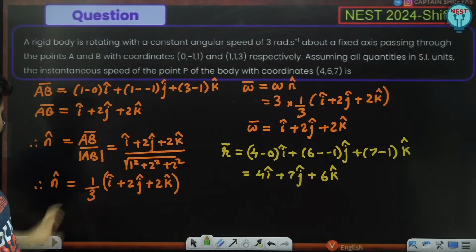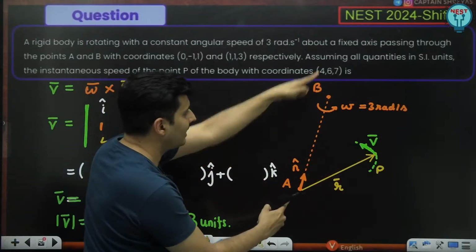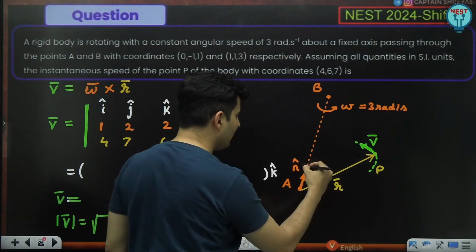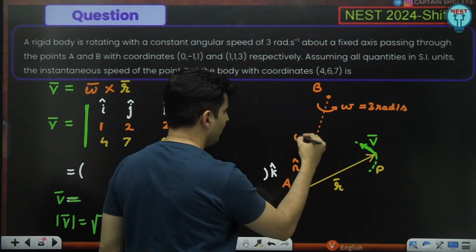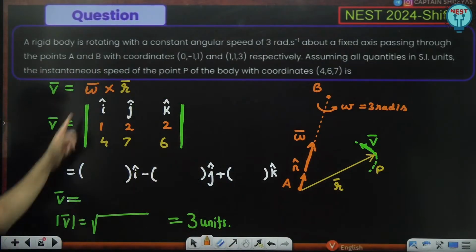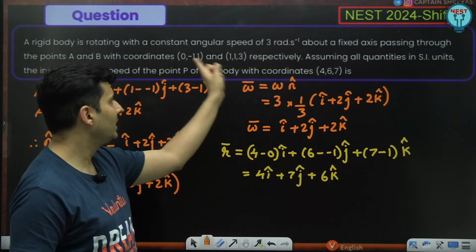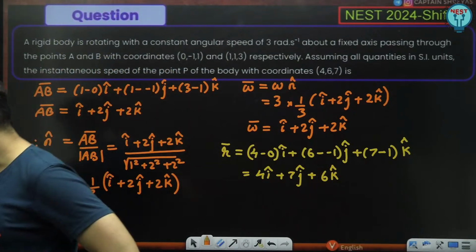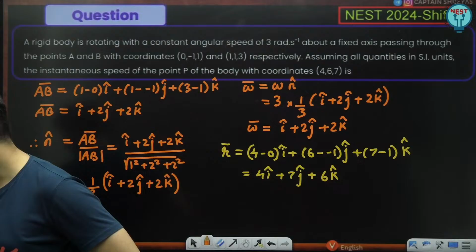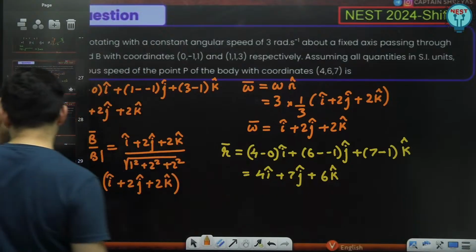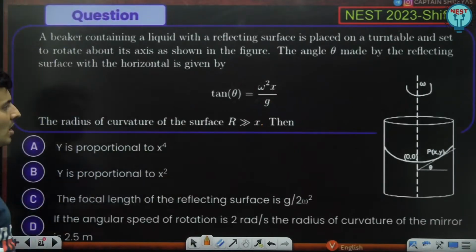So we found out this axis itself, the vector AB, from that the unit vector, and from that the omega vector. Omega vector might be only this much. So omega cross r gives me the velocity. R we found out simply as x2 minus x1 i, y2 minus y1 j, z2 minus z1 k cap. Is this absolutely clear, everyone? Shall we go ahead? Cool. All right, let's go to the next question.